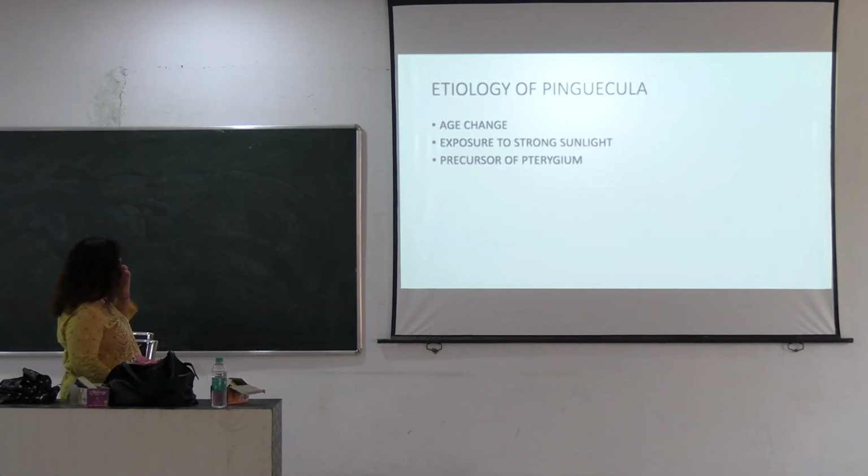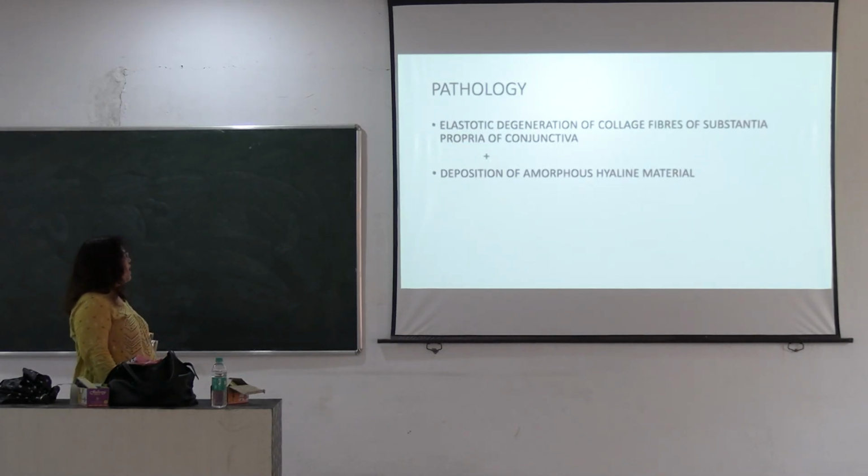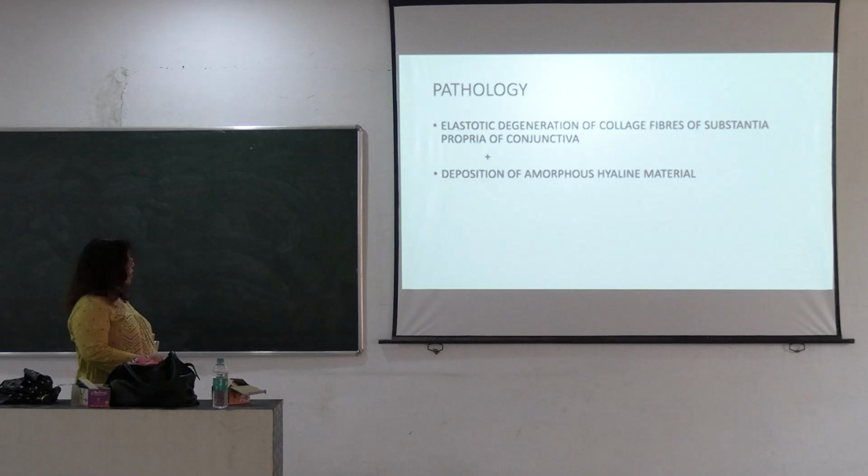Then etiology of the pinguecula. It is an aging phenomenon. It occurs in elderly patients who are exposed to strong sunlight, and pinguecula is also known as a precursor of pterygium. It is caused by elastotic degeneration of the collagen fibers of the substantia propria of the conjunctiva and deposition of amorphous hyaline material that gives it the yellow color.